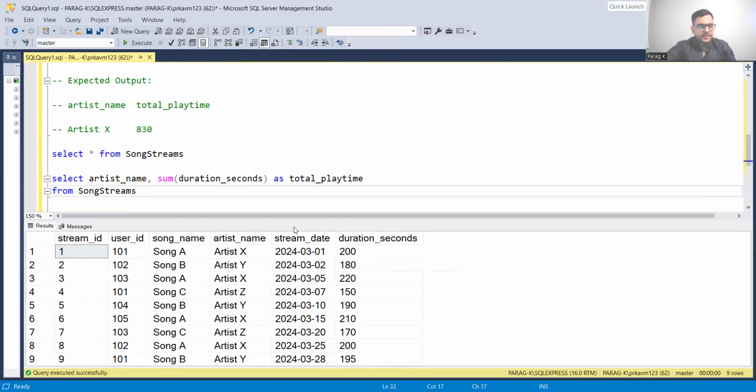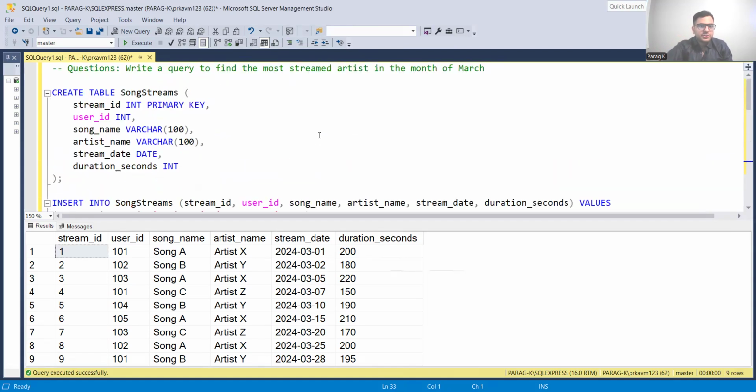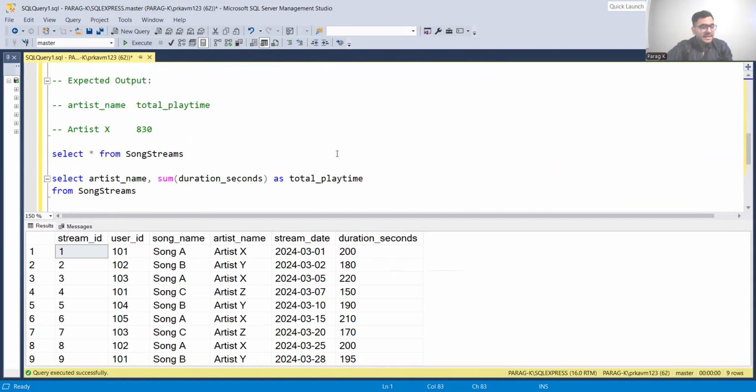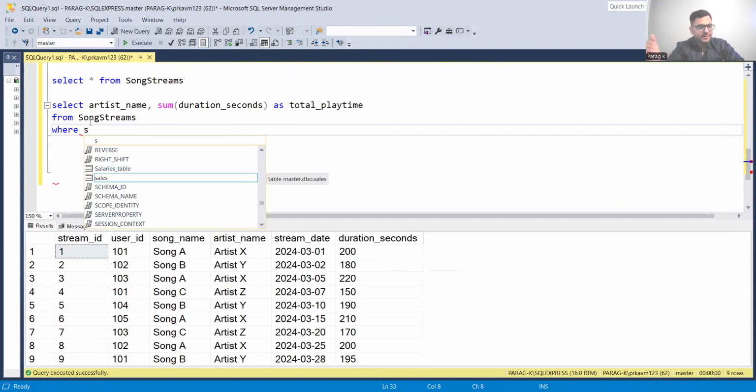Now what else? Okay, so I think the first part is pretty correct in my view. Okay, and I have to use a group by function also for this, right? But before we go ahead and do it, you have to understand the main question is in the month of March. As you know, the data just has dates in March, but if there were more dates, let's say in April or October, we'll have to handle it.